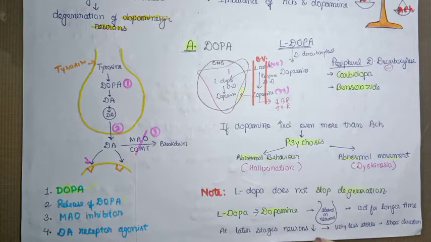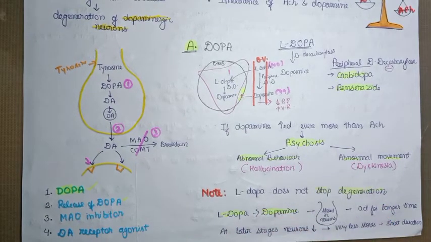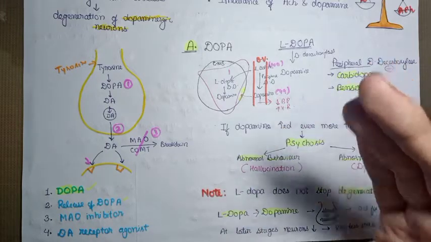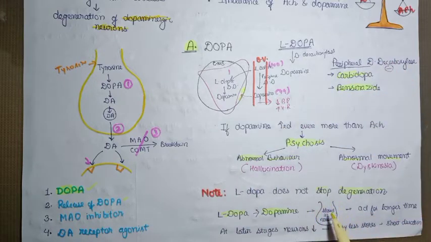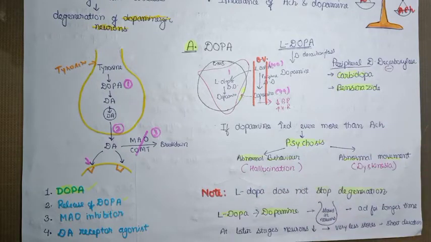So this is called the on-off phenomenon. It basically means the action of the drug is on as long as the drug is present in the body. When the drug is removed from the body, the action gets off. Earlier, even though L-dopa was getting removed from the body, it was acting for a longer duration due to the storage of dopamine in the neurons. But now it's not happening because the number of neurons is reduced. That's why the on-off phenomenon is seen in the later stages of Parkinsonism.